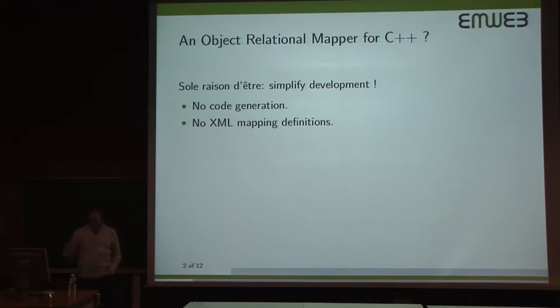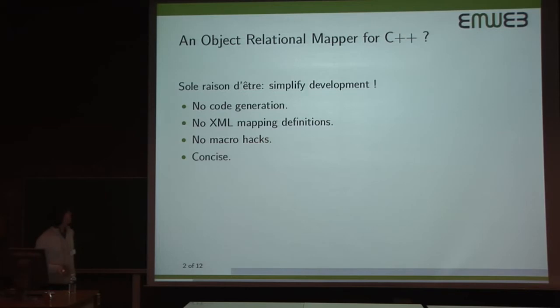I think adding an extra XML file separate from your relational database schema and separate from your C++ code only complicates things. So we also decided to avoid any macro hacks, so the whole library doesn't have any macro which tries to hide the C++ from you. You get exposed to all the C++ that is there.